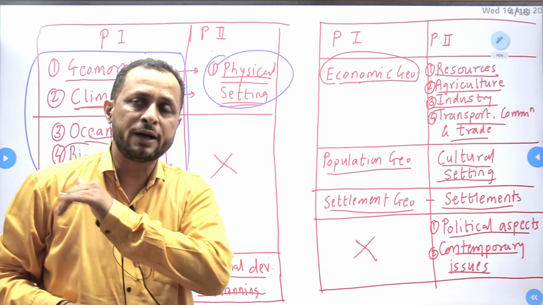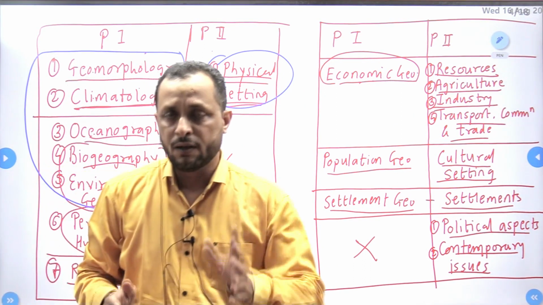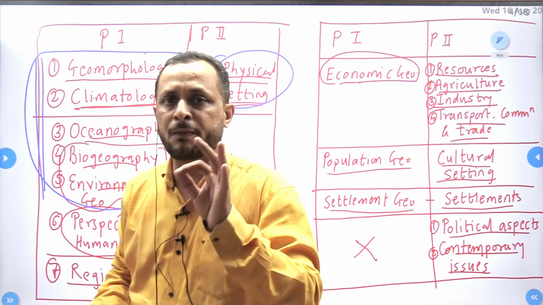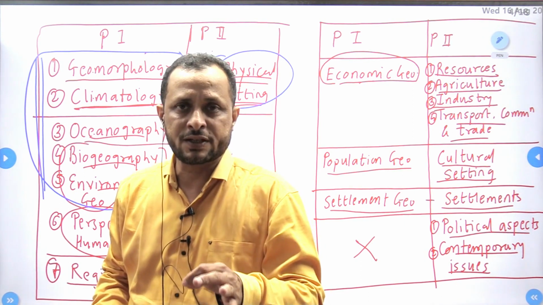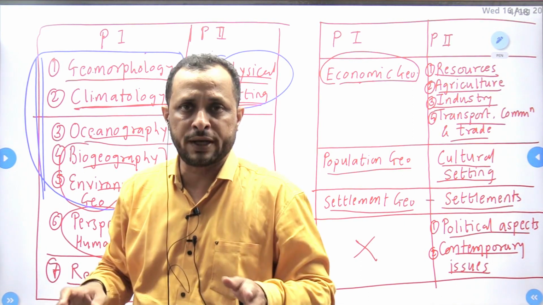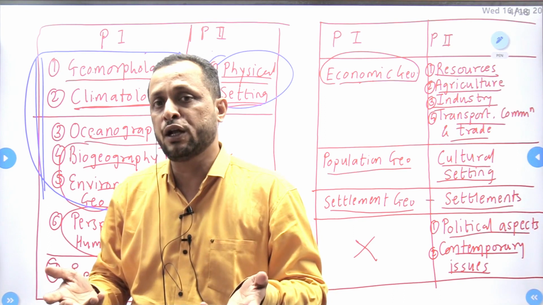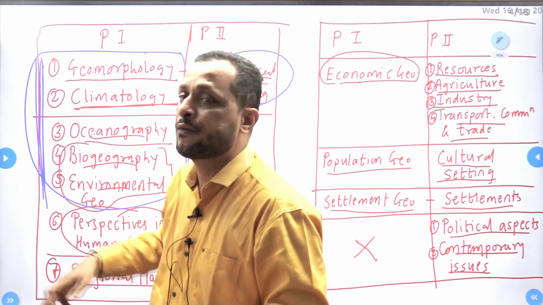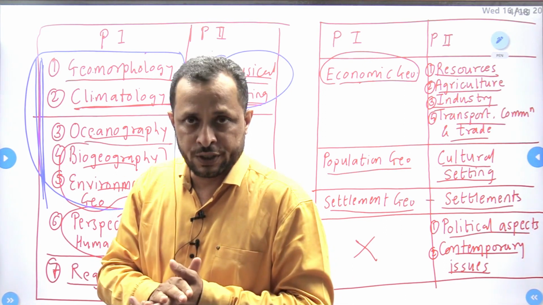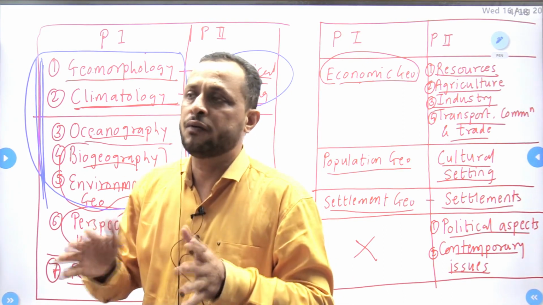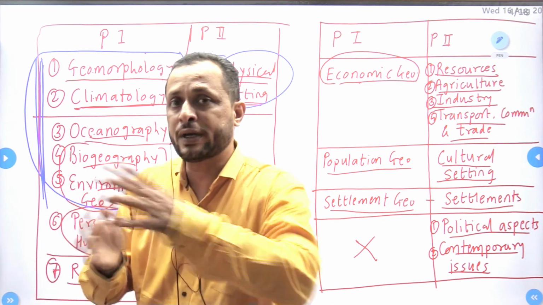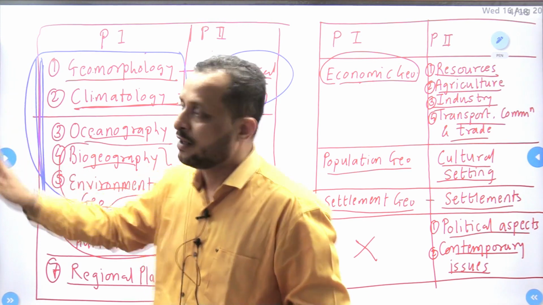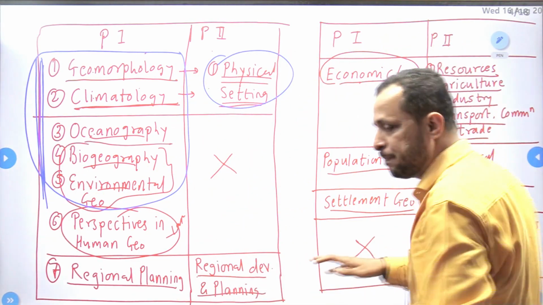Another reason to follow this strategy is that these 5 sections are the most difficult part of geography. These sections will consume a lot of time for teaching and from your side also for study. Due to this, we have to cover this part first so that you can get sufficient time to develop a hold over that part. Clear? The remaining things are a very simple part.